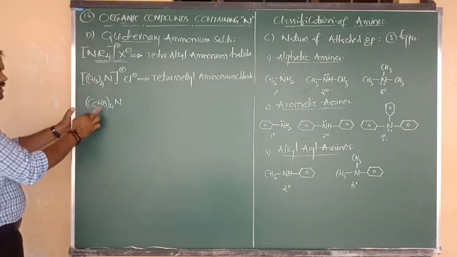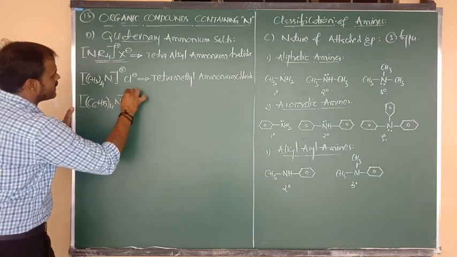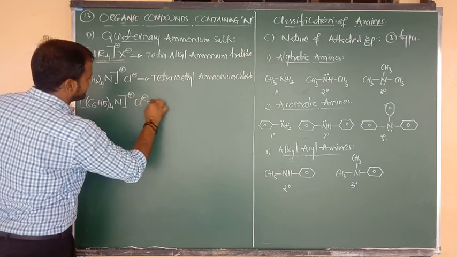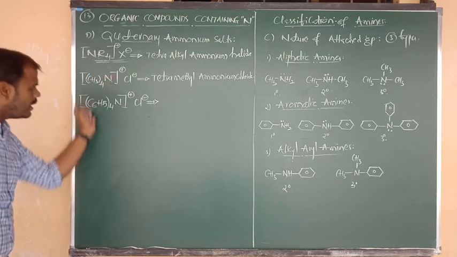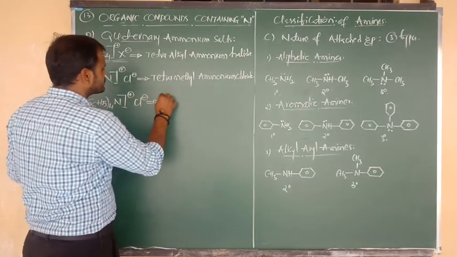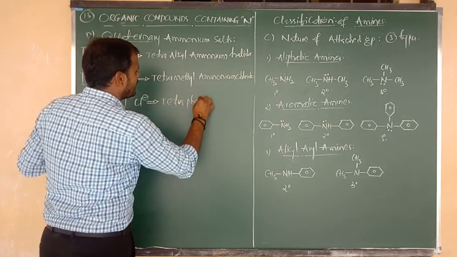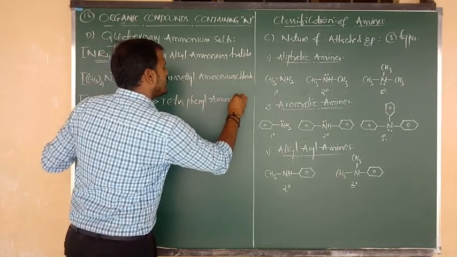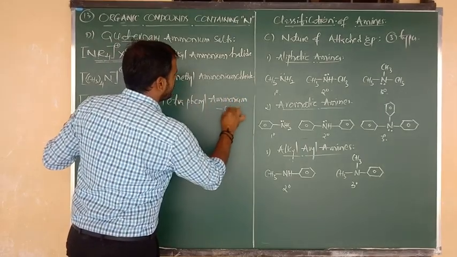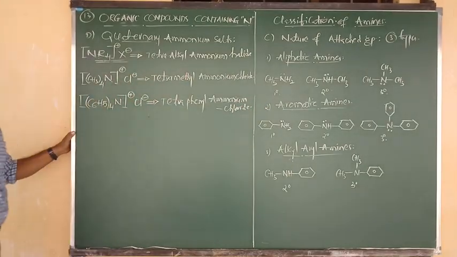Again same thing, looking like NH4 plus and Cl minus or Br minus as you wish. So the name of this compound is tetraphenyl ammonium chloride.